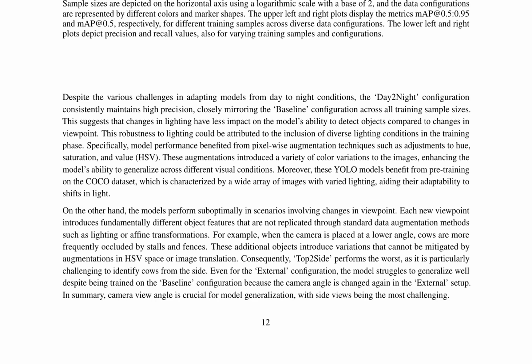Consequently, top-to-side performs the worst, as it is particularly challenging to identify cows from the side. Even for the external configuration, the model struggles to generalize well despite being trained on the baseline configuration, because the camera angle is changed again in the external setup. In summary, camera view angle is crucial for model generalization, with side views being the most challenging.